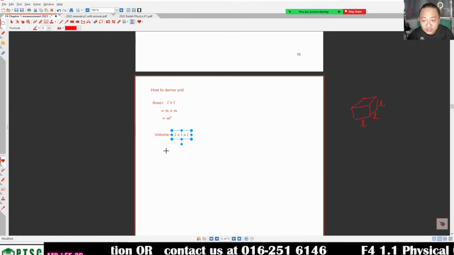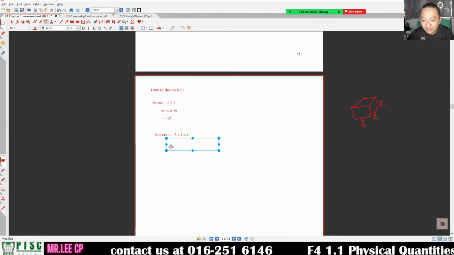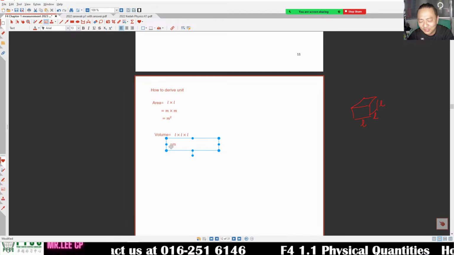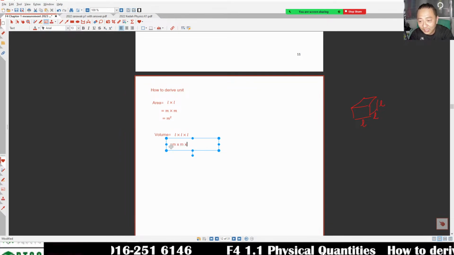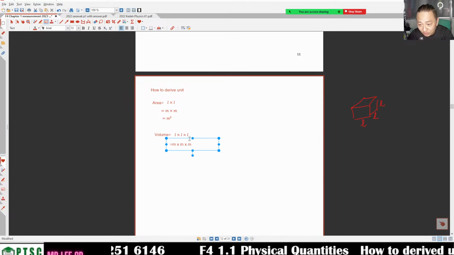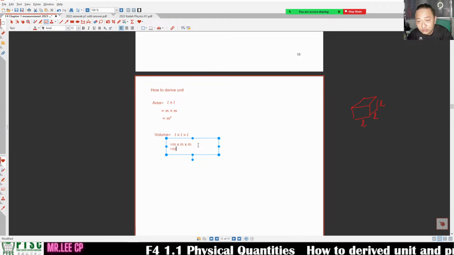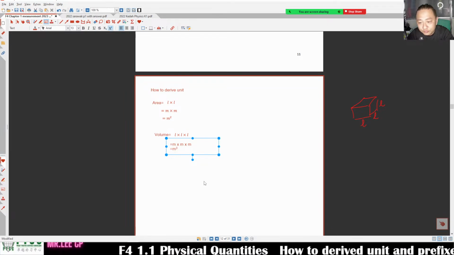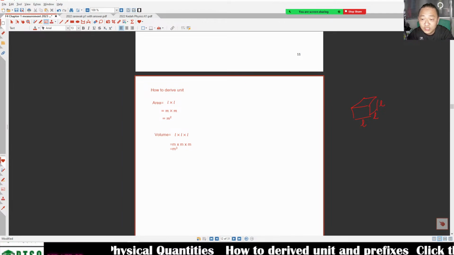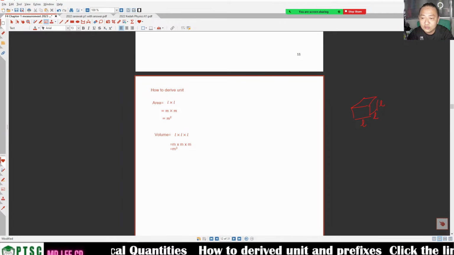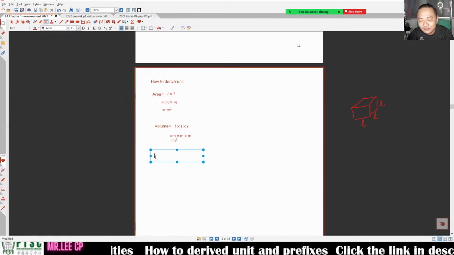So length times length times length. I just put it this way, I'm lazy to use a formula. Meter times meter times meter. So you got meter times meter times meter equal to meter cube. So you got the unit of meter cube. All right, so volume is meter cube. This one is not given in SPM, so it is easy. It is not given in SPM.